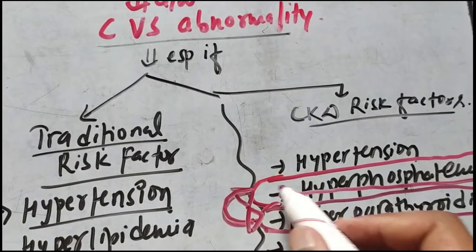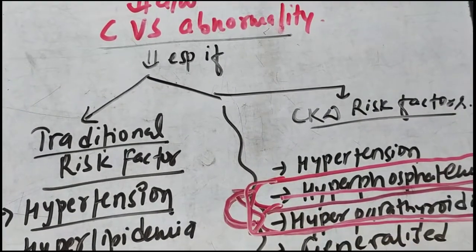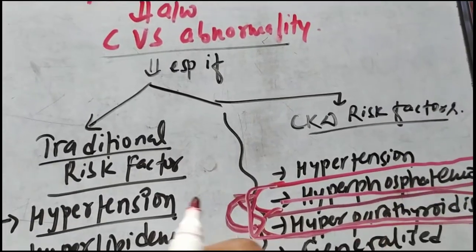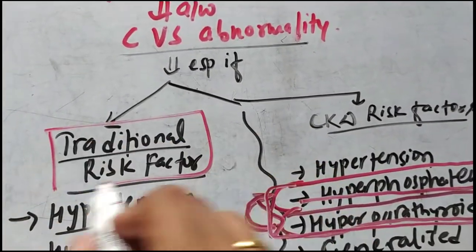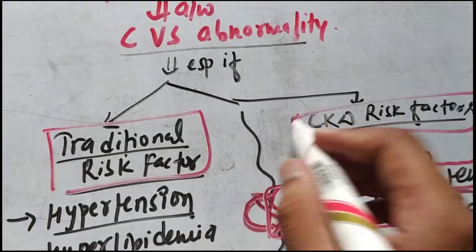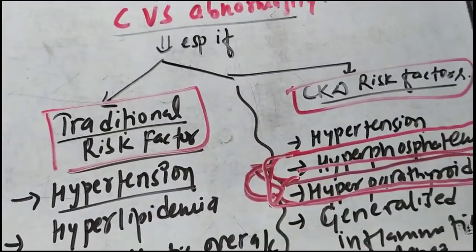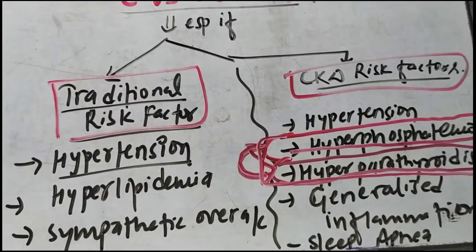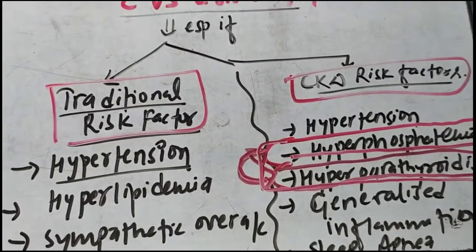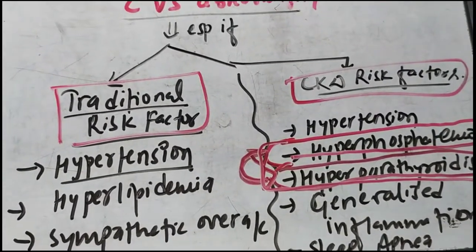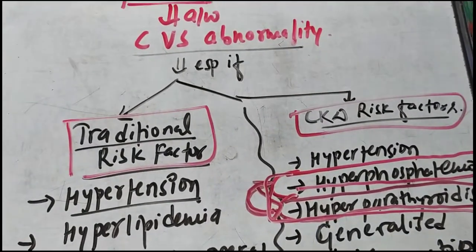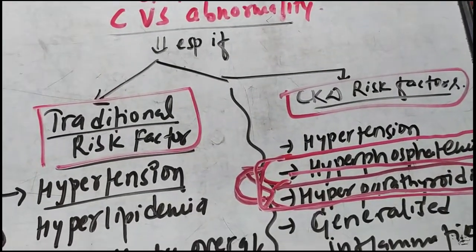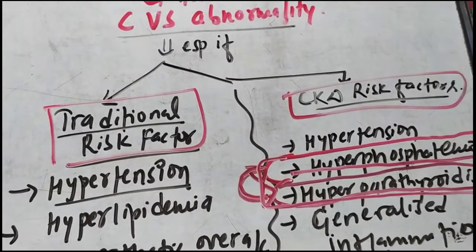In this way you can know that these two conditions lead to cardiovascular abnormality. Another thing is that the risk factors are of two types: traditional risk factors and CKD risk factors. The traditional risk factor is that if a person already has hypertension, and he or she develops CKD, then CKD will worsen that hypertension and will ultimately cause cardiovascular abnormality.